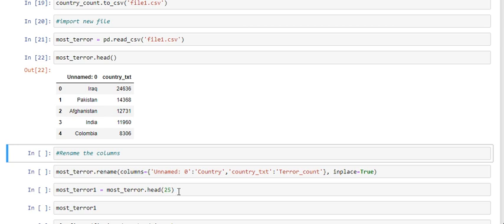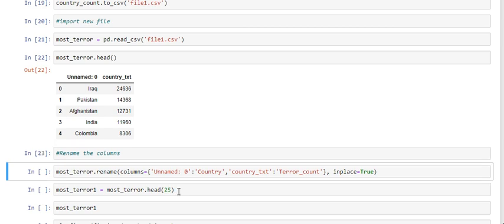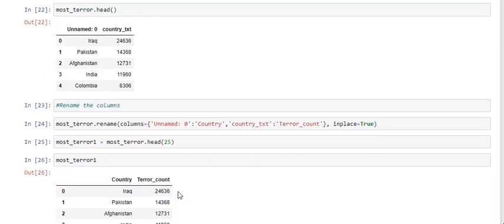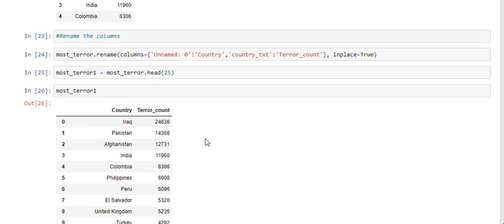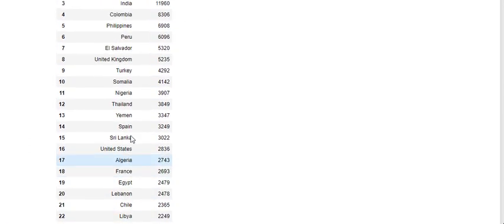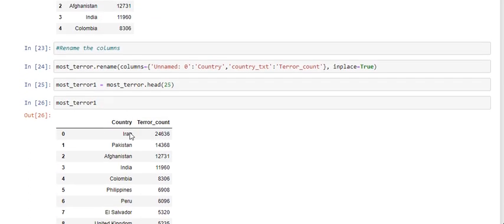Here we see only 25 countries in the result. It's also variable, from time to time it changes, now 15, 18, 20, and more than 25 also happens. This is 0 to 24, that means 25 countries are here, that is the output.